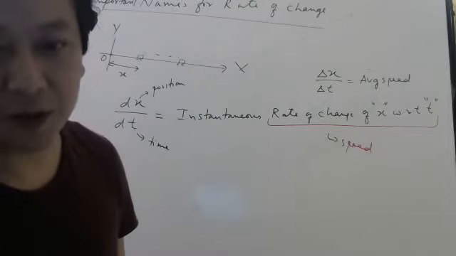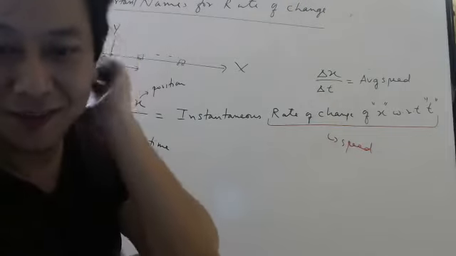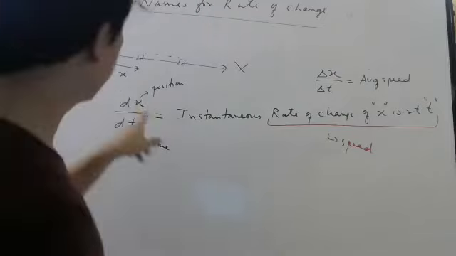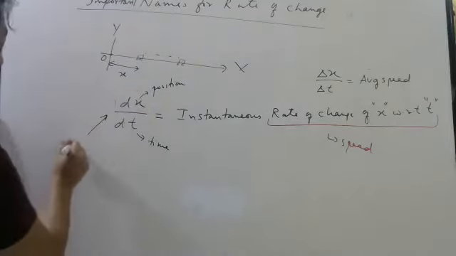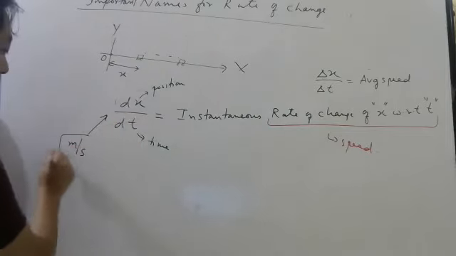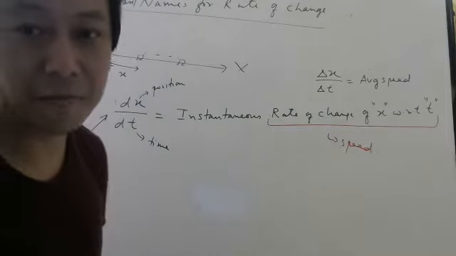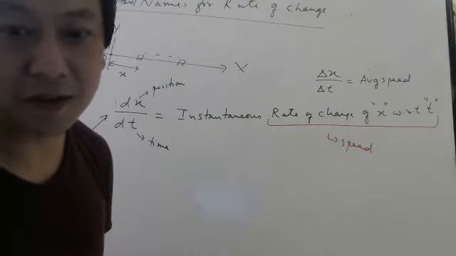It is better to explain live than in message. So this is x, meaning position. What will be the unit of this? This is meter, this is second. So meter per second, how can it be acceleration? It cannot be acceleration. Everybody understood now?